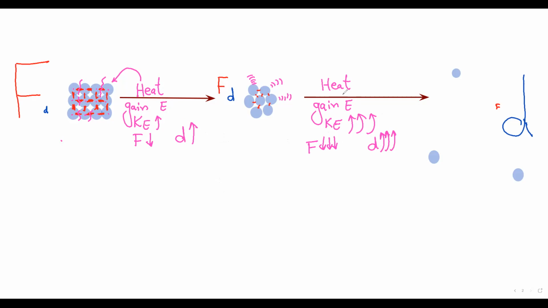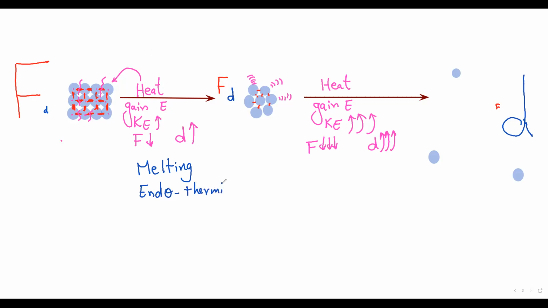When they gain heat, it is called an endothermic process. So this process is called melting. Melting is an endothermic process.